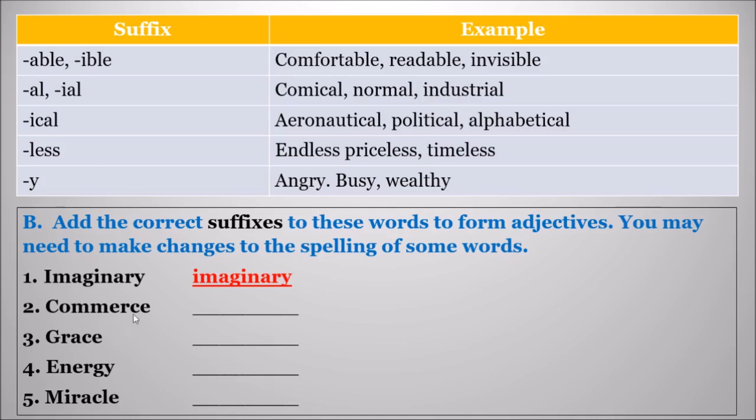Write the spelling now. ENERGETIC. E-N-E-R-G-E-T-I-C. Energetic. Number 5. Miracle. Miracle is a noun here, and by adding a suffix it becomes an adjective. Miraculous.